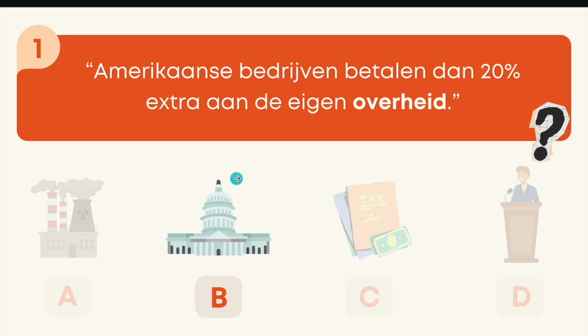So it is the government we call overheid. Now going back to the other pictures over here, the one A is a factory. In Dutch we would call a fabriek. Now as we said here, the overheid is the government. Tax we call belasting. I'm sure you've seen that one before, the envelope from the Belastingdienst. And finally we've got the president, which in Dutch is also president. Spelled the same, pronounced slightly different. All right, now let's go back to the article.